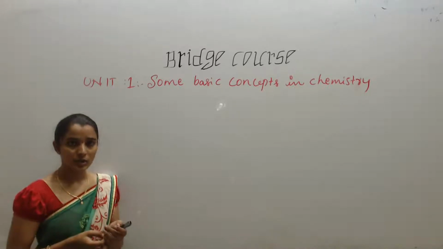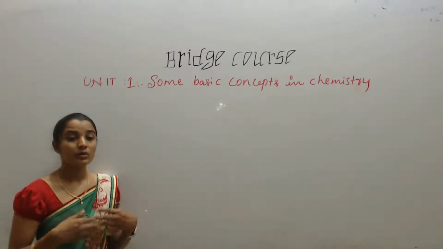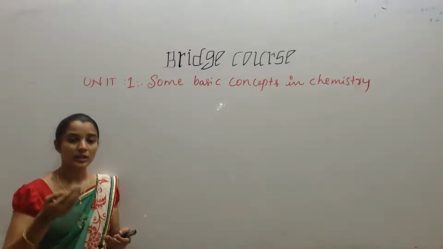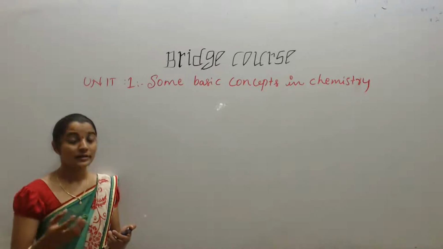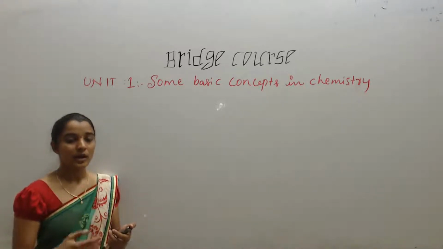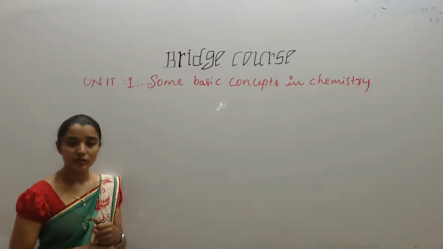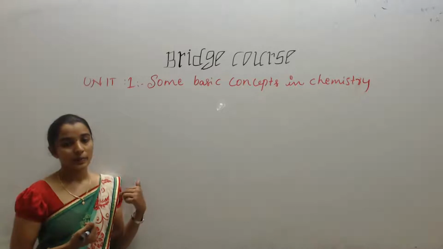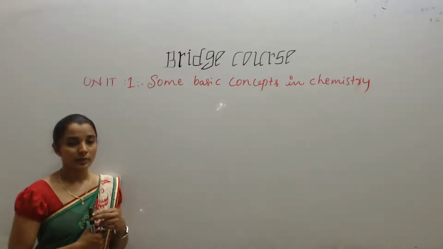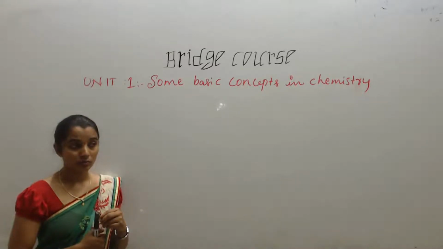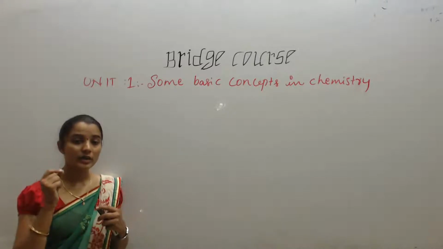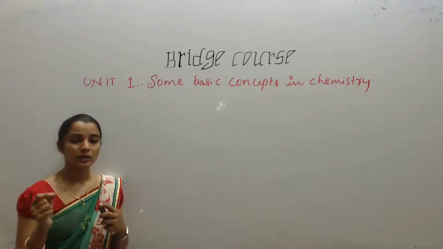Physical chemistry means we are going to study how a reaction takes place, whether it requires heat energy or some amount of energy to take place, or whether it releases energy. Depending upon that, the feasibility of the reaction is called the thermodynamic study. There we are going to study what conditions are required for the reaction to occur.